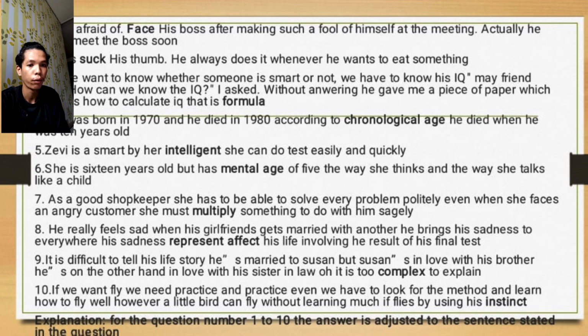10. If we want to fly, we need practice and practice. We even have to look for a method and learn how to fly well. However, a little bird can fly without learning much. It flies by using instinct. Explanation for questions number 1 to 10: the answer is adjustable to the sentence stated in the question. Thank you.